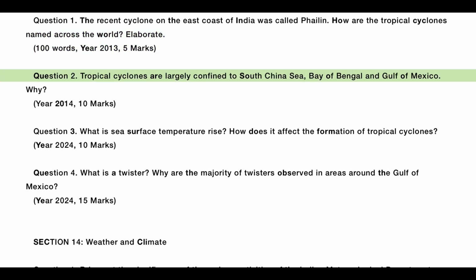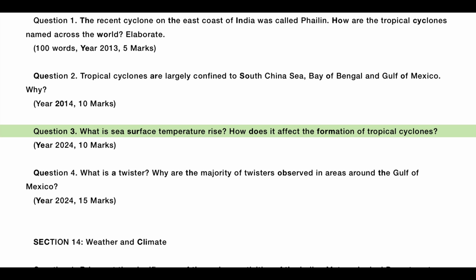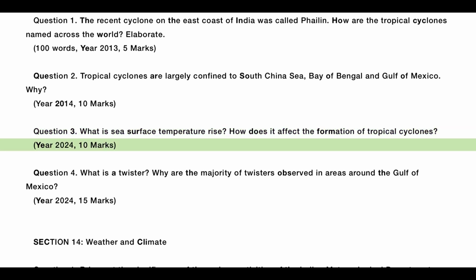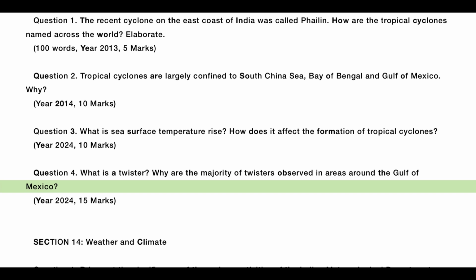Year 2013, 5 marks. Question 2. Tropical cyclones are largely confined to South China Sea, Bay of Bengal and Gulf of Mexico. Why? Year 2014, 10 marks. Question 3. What is sea surface temperature rise? How does it affect the formation of tropical cyclones? Year 2024, 10 marks. Question 4. What is a twister? Why are the majority of twisters observed in areas around the Gulf of Mexico?